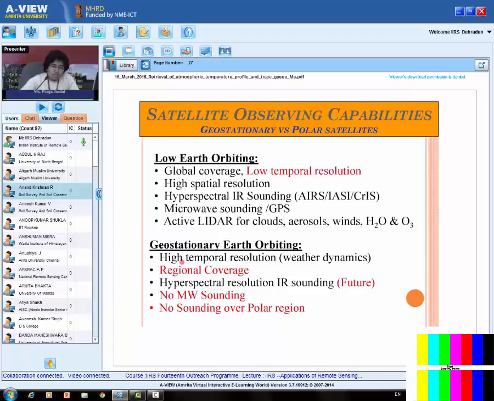So from the geostationary orbit, the benefit is high temporal resolution, but it gives only regional coverage, that is a disadvantage. Also, no microwave sounding is possible, and it is not covering the polar region. Hyperspectral sounding till now has not been done, it was a disadvantage, but now there is a future plan of a hyperspectral sounder on the geostationary orbit. So GIFTS is a satellite which is going to have hyperspectral sounding from the geostationary orbit.